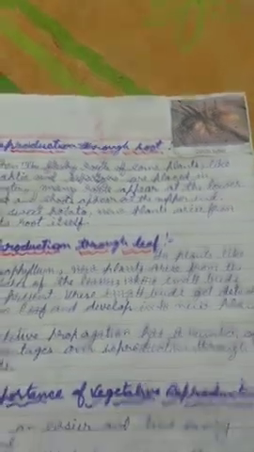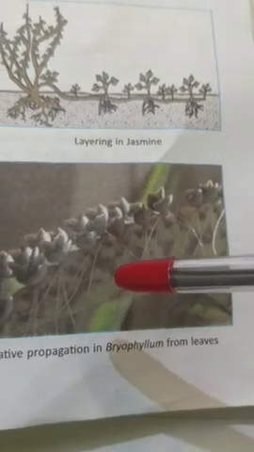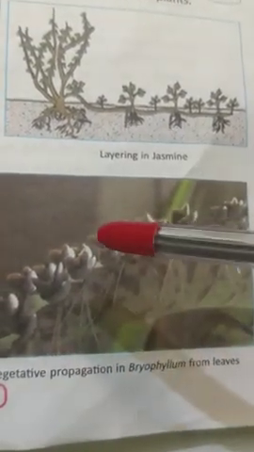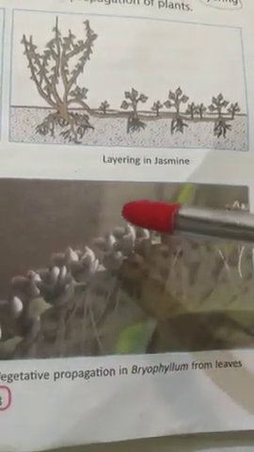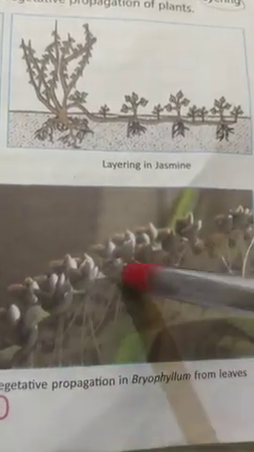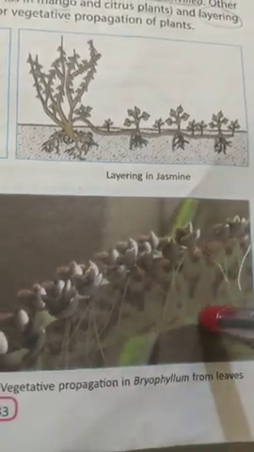And next is reproduction through the leaf. Here you see the picture of the bryophyllum leaf. Bryophyllum has thick and fleshy leaves that bear buds on its edges or notches. These buds on the edges of the leaves grow as new plants, and when the leaves fall down on the ground or when the buds detach from the leaves, the buds start growing into new plants.